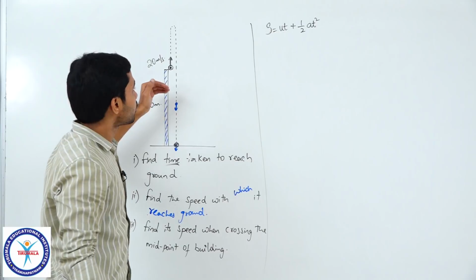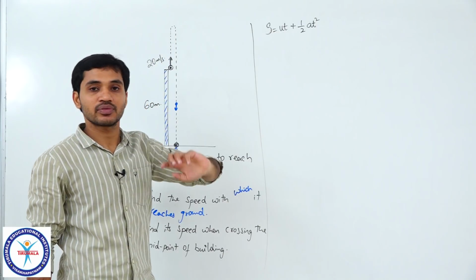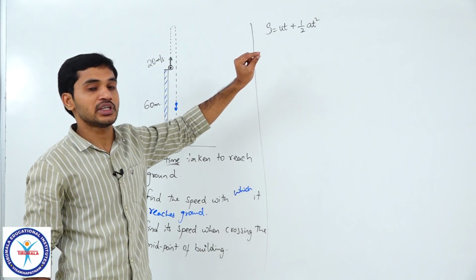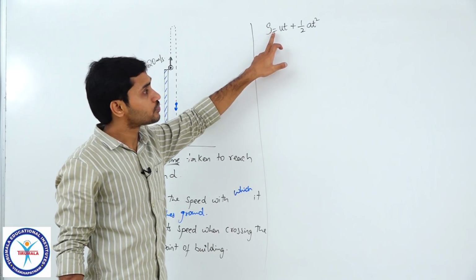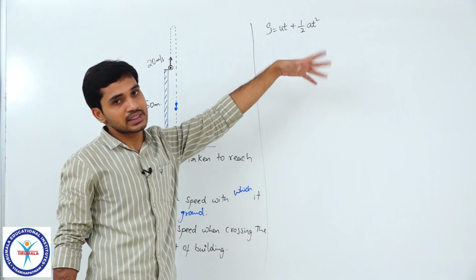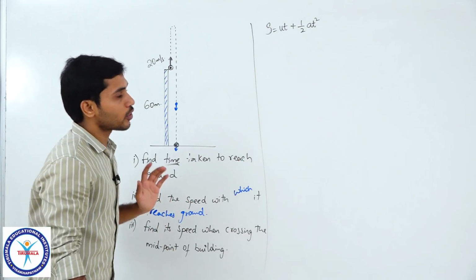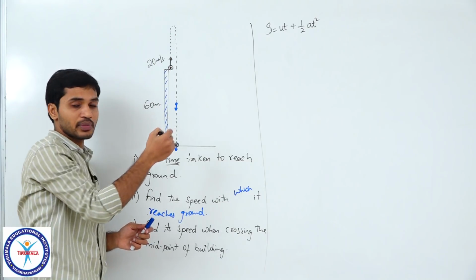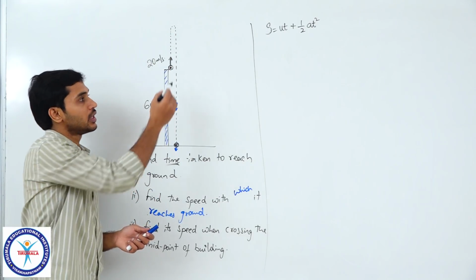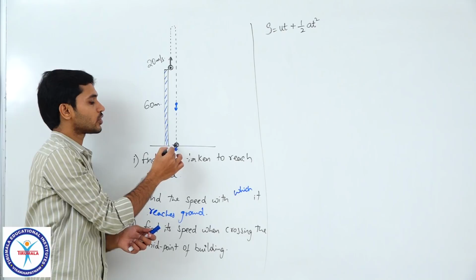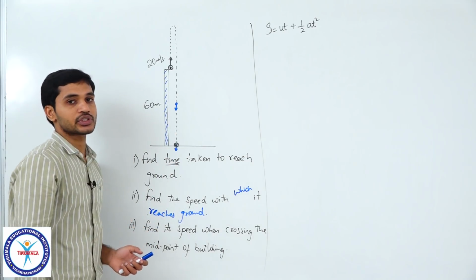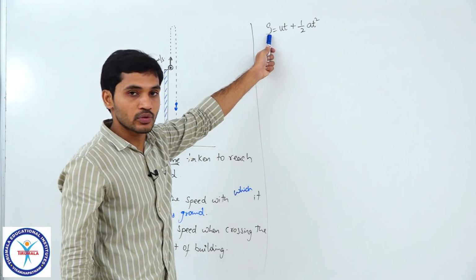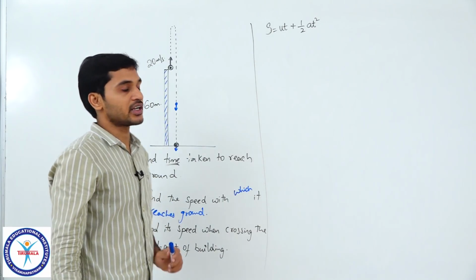You do not have to worry about it changing its direction in between. Substitute the values of each and every term here, S, u, a and t correctly, and you will automatically get the correct answer. If you know the initial position and the final position, you can directly apply the equation. Please keep that in mind, and remember that S is also a vector quantity. So, substitute with sign convention.